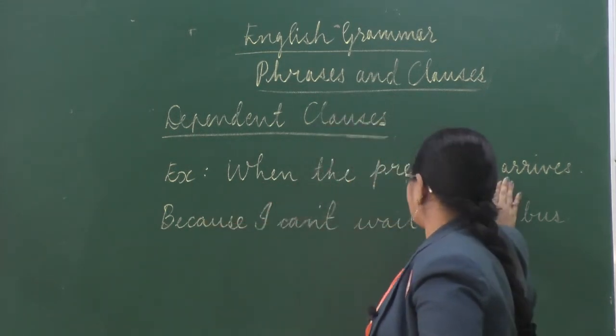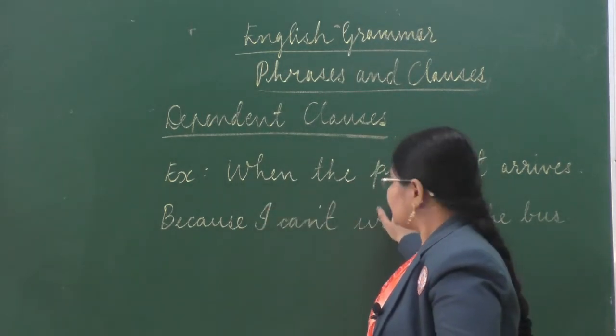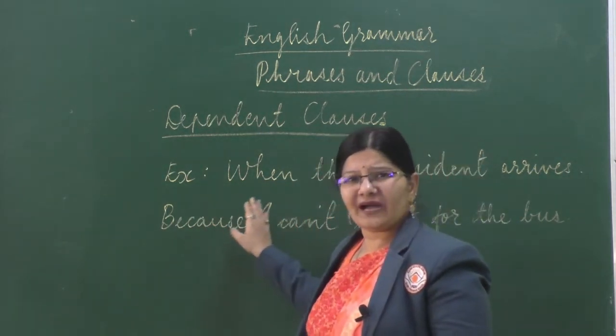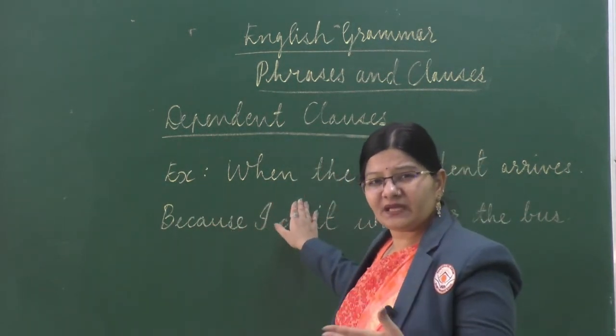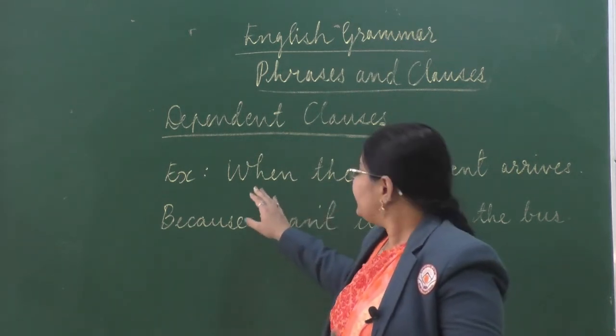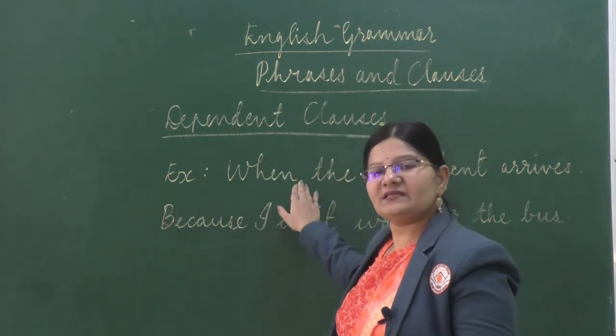When the president arrives. Here they are a group of related words. There is the subject and the predicate. But do you get any complete meaning from this, or can you derive something from it? No. So it needs an independent clause to be there to complete its meaning.